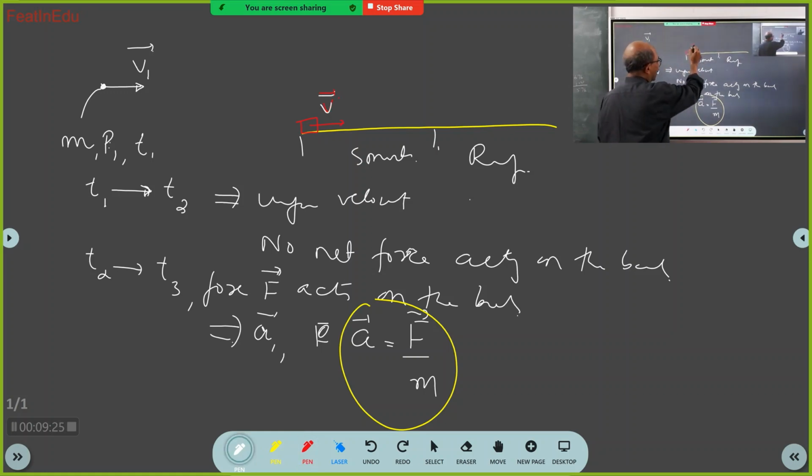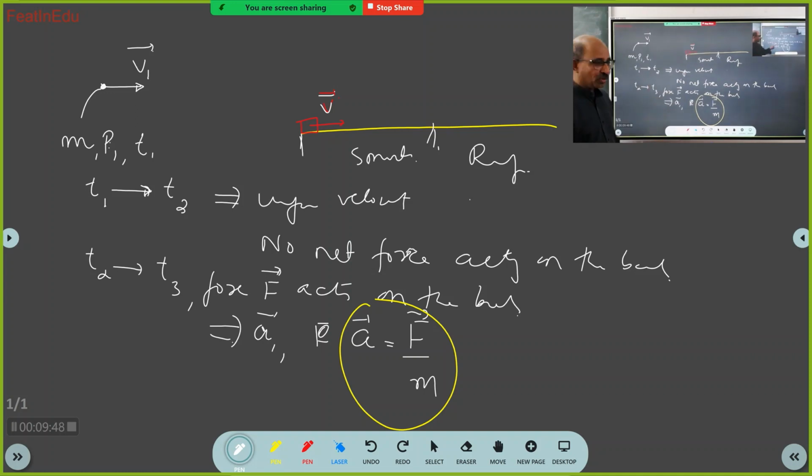Yes, sir. And how will it move from this point to this point? It moves with uniform velocity, because there is no force to oppose it, no force to affect it, whether in opposition or in the direction of motion. So no force acts between these two points because it is smooth.